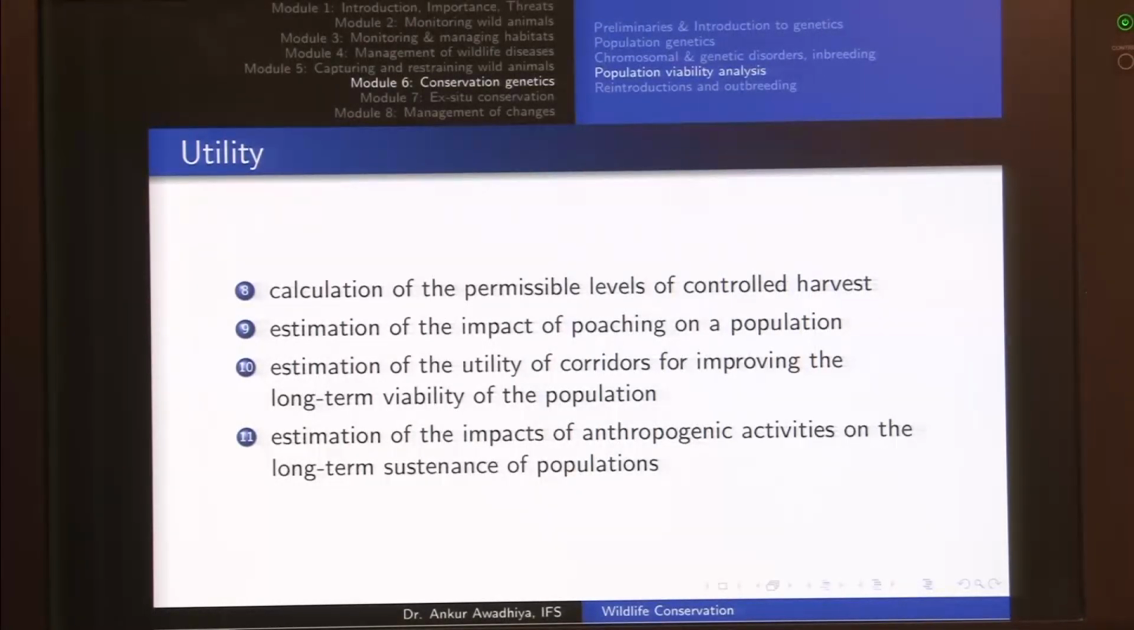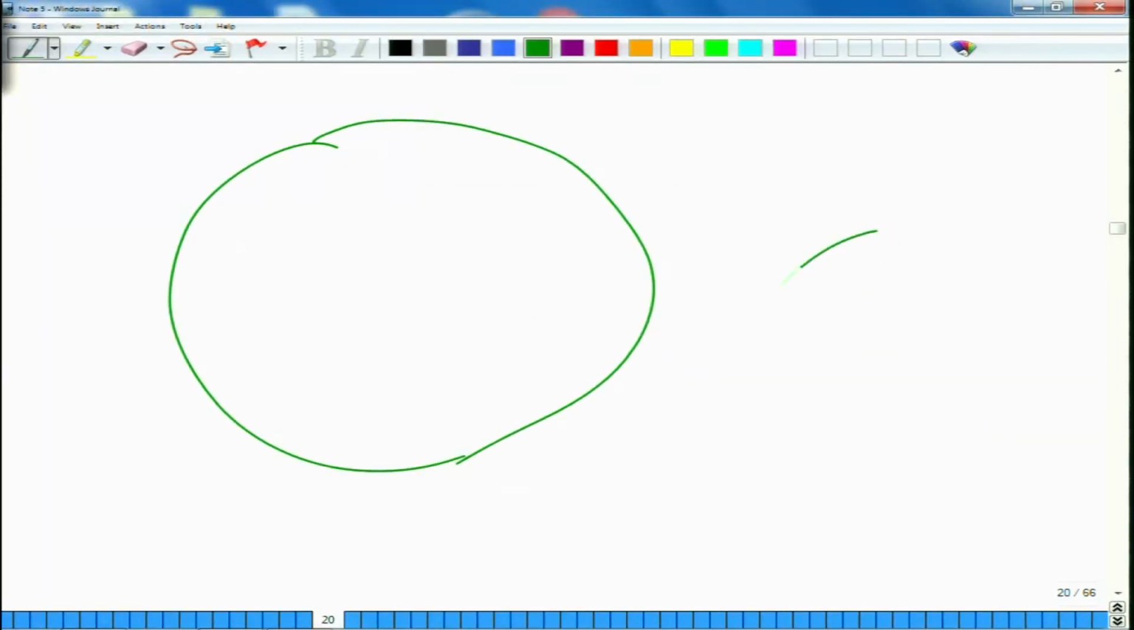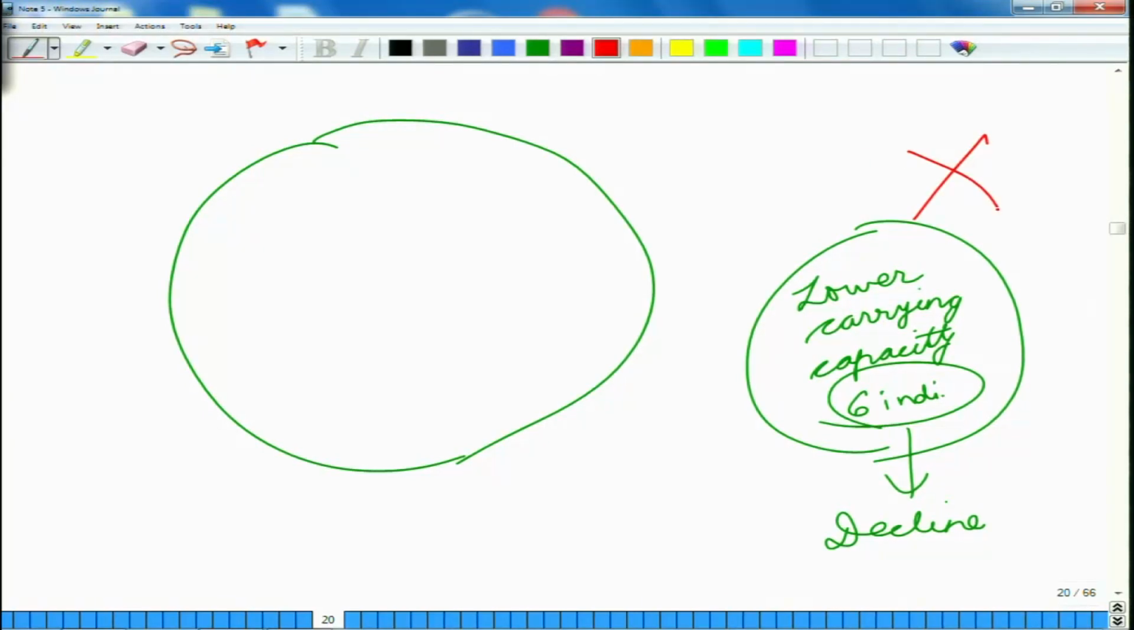Now what we are doing here is that suppose you have a larger sized forest and you have a smaller sized forest. In this smaller sized forest you have a lower carrying capacity. Because of this lower carrying capacity, suppose this forest can only support say 6 individuals. Now 6 individuals is very less, and so this population will go towards decline, and in a few generations we would have a situation in which this population becomes extinct.